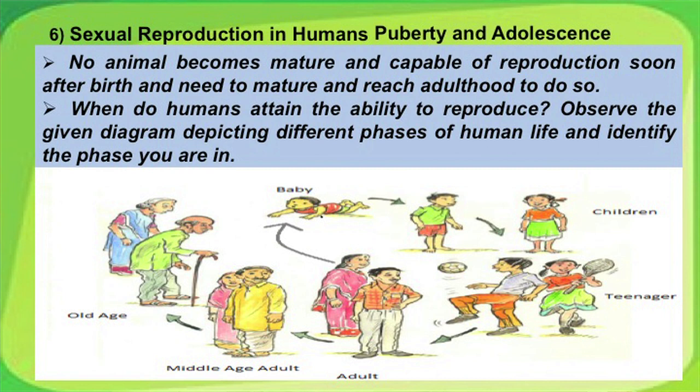You start your life as a baby, you grow up as a small kid, and then you become a teenager, and then you reach adulthood, and you are capable of reproducing, and the cycle is repeated. Adults with time grow into matured old people. Which stage of this span of life are you in? You can try and identify yourselves.